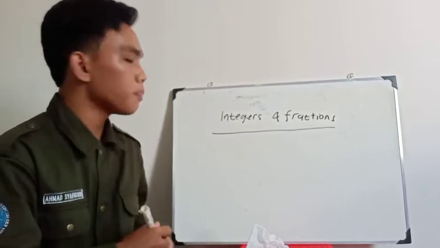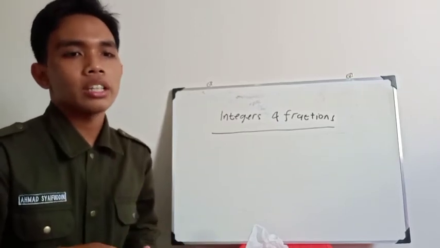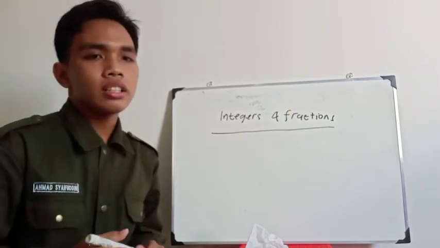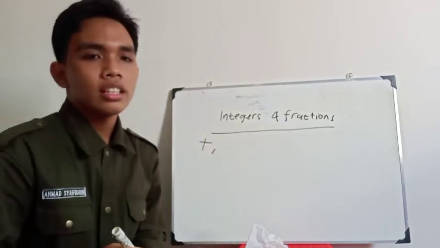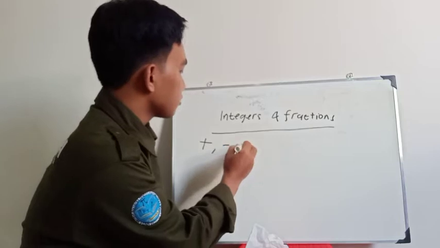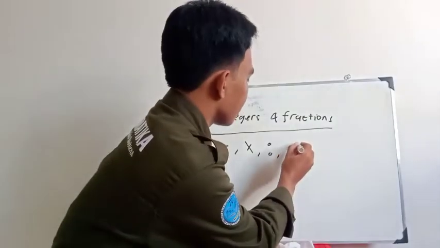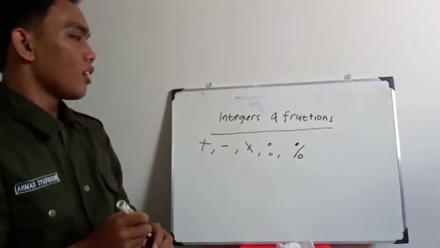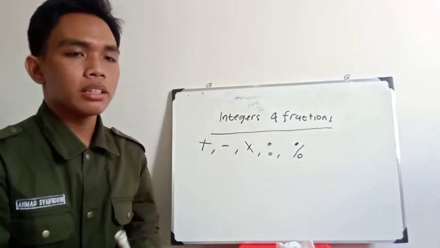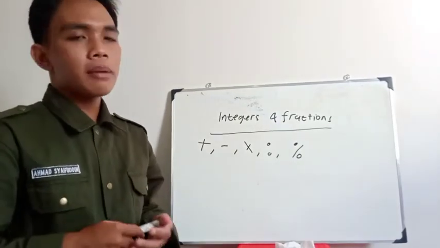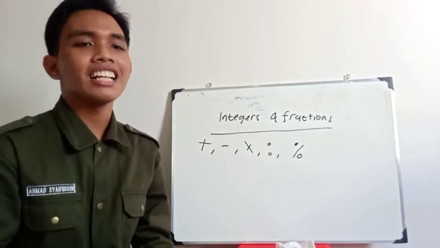Numbers are a branch of mathematics that studies the order of numbers and arithmetic operations such as addition, subtraction, multiplication, division, and percent. Next, the benefit of studying numbers: first, you can develop pattern thinking in observing mathematics.